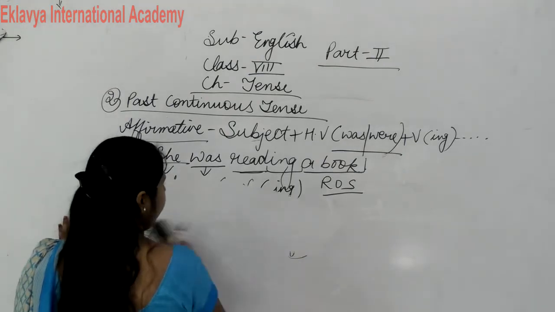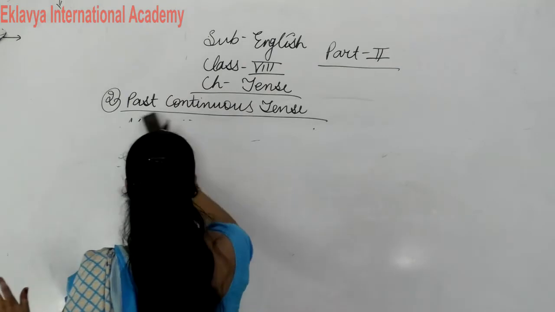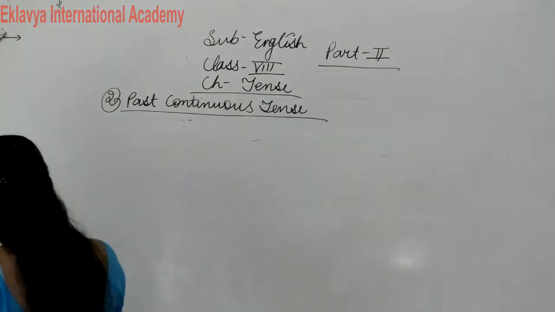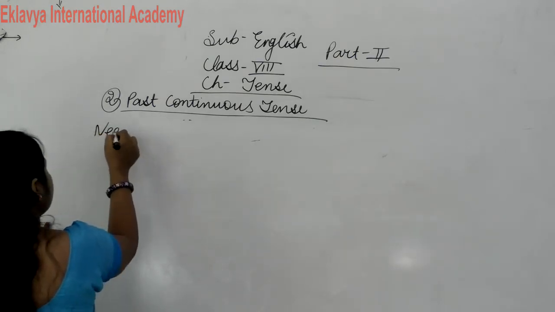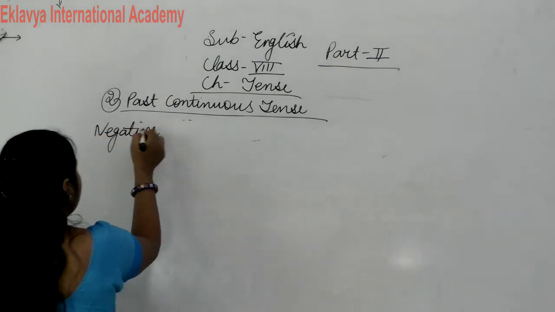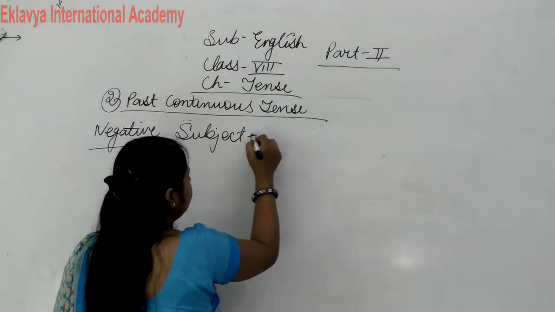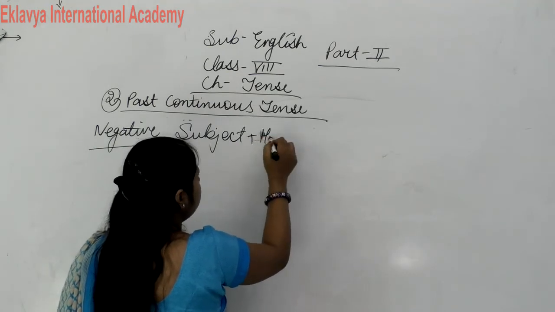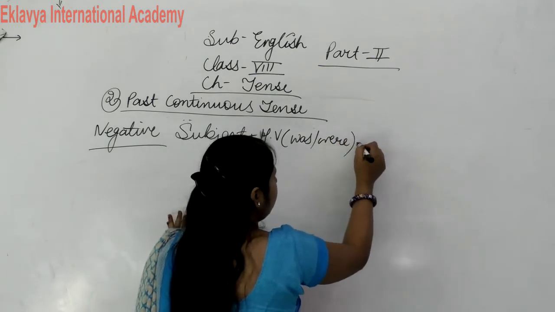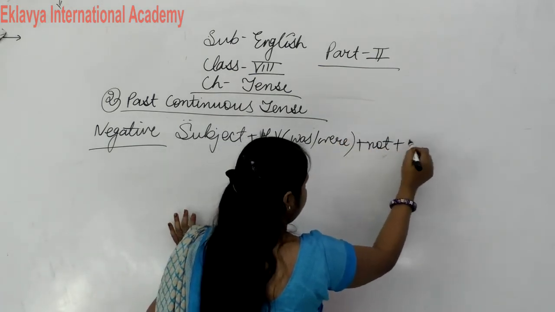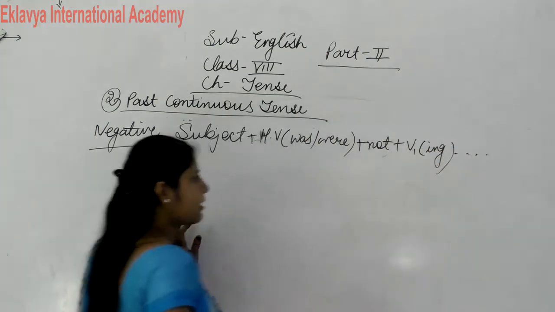Now the second structure is the negative structure. Negative is subject plus helping verb, was, were, not plus verb ing and then rest of the sentence.